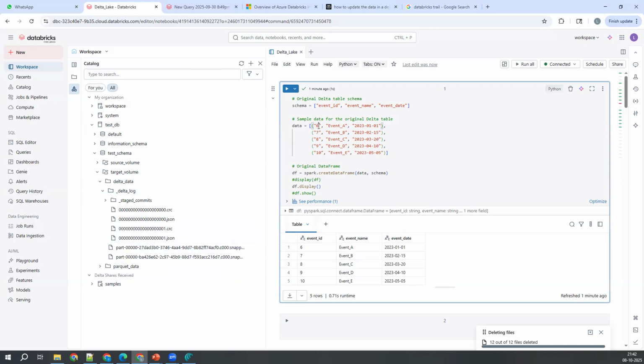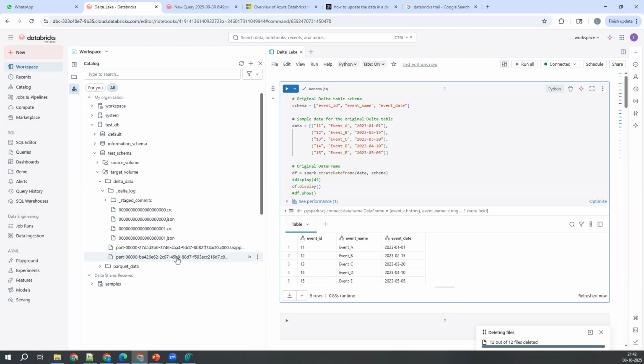One more file I wanted to create here. Up to 10 I've created, right? So 11, 12, 13, 14, sorry, 14, 15. This is the data I wanted to write again here. Observe one thing: even in the table, if you're inserting the data, it is simply creating a new file. Whether you're inserting one record, 10 records, or 1 million records, based on the size, it will try to create the files. For that commit, it creates one file. For now, just try to understand that.